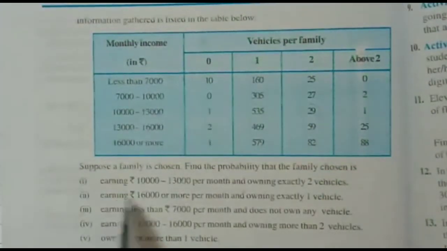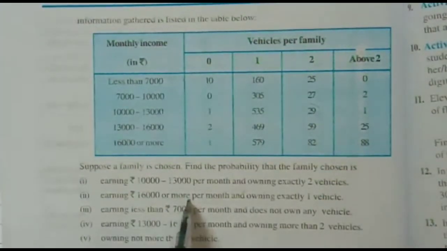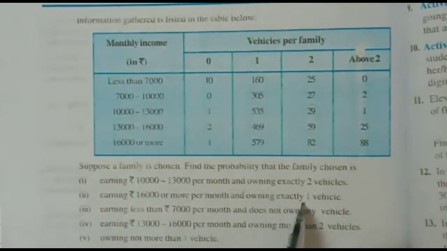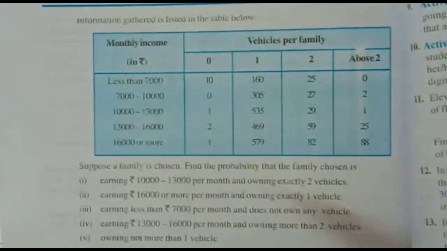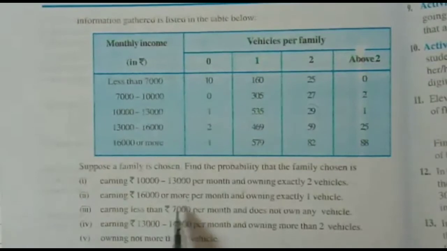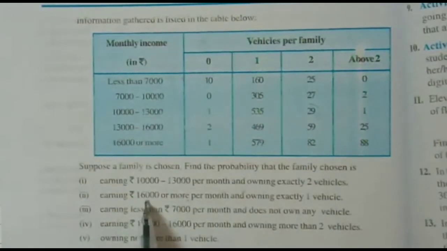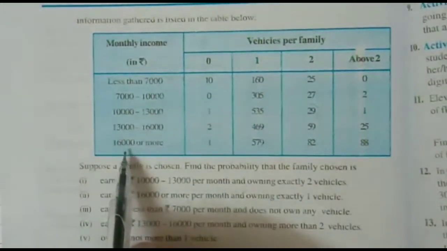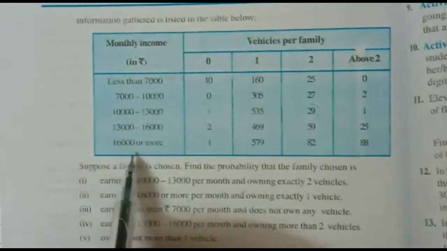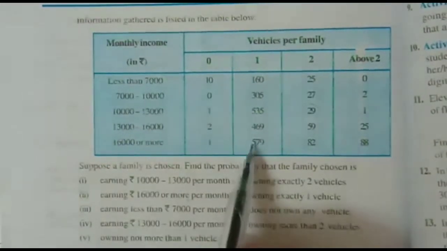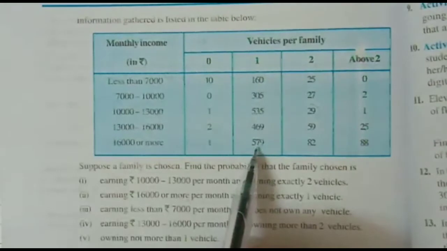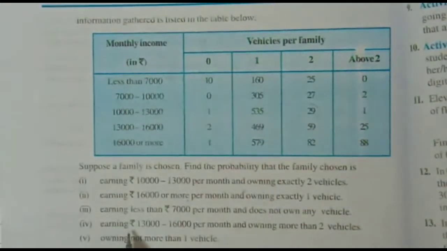Same way, earning 16,000 or more per month and having only 1 vehicle. Let B be the event that the family is earning 16,000 or more. So we will get the last column here, and they have exactly 1 vehicle. You can see the number is 579. So the answer will be 579 upon 2,400.